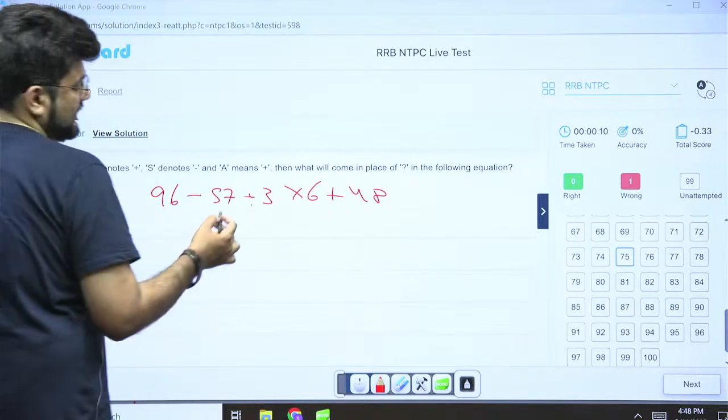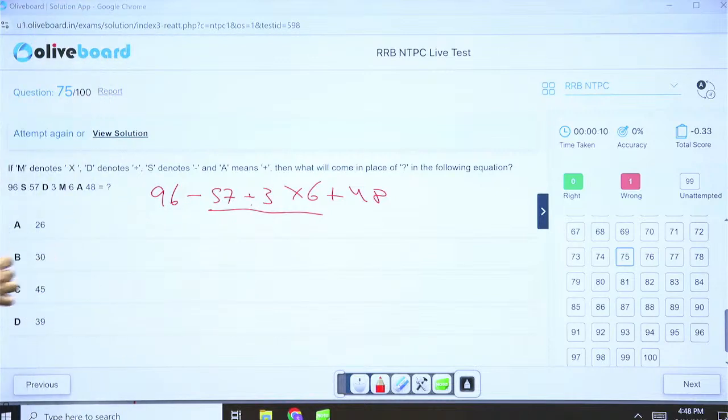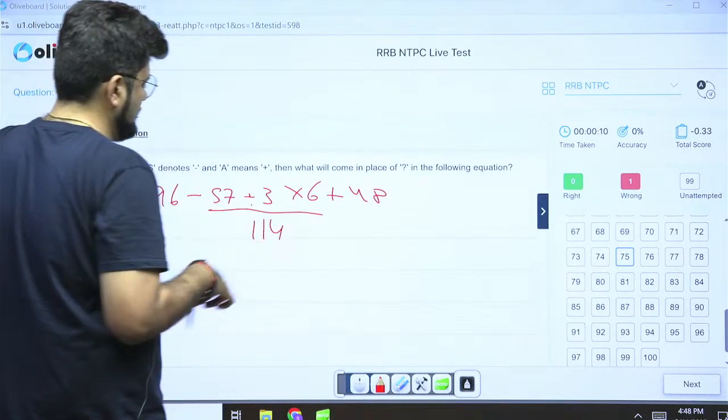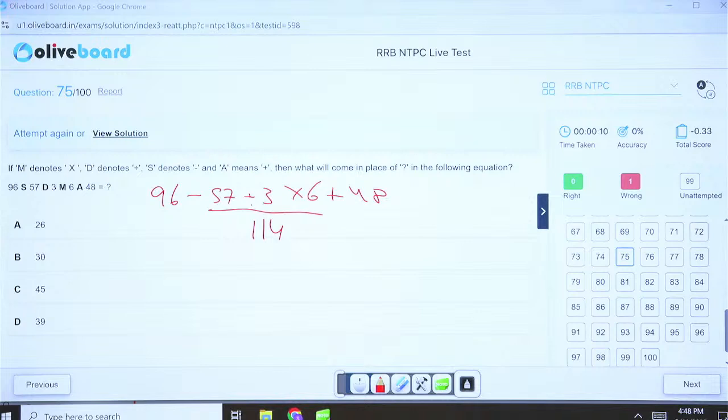So 57 divided by 3 is 19 into 6. Or you can simply cancel 3 and 6, get 2 and multiply 57 by 2. One and the same thing. So 19 times 6, it's 114.